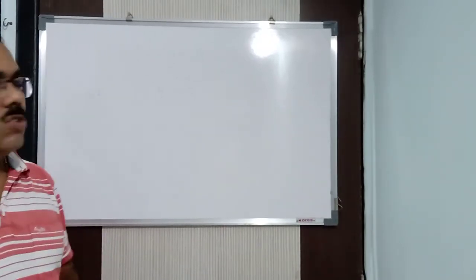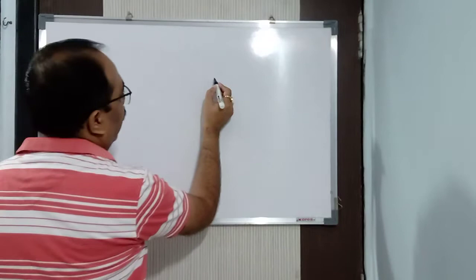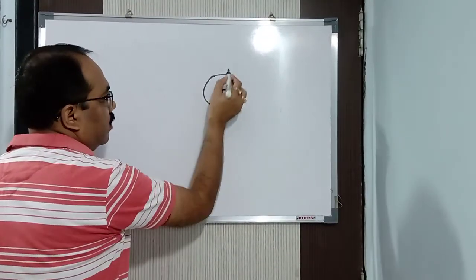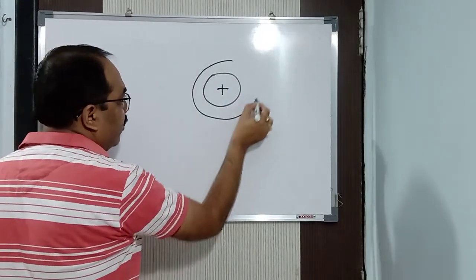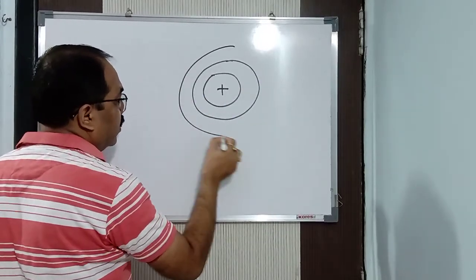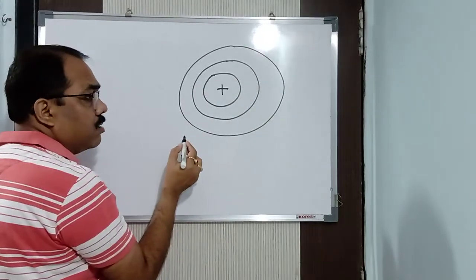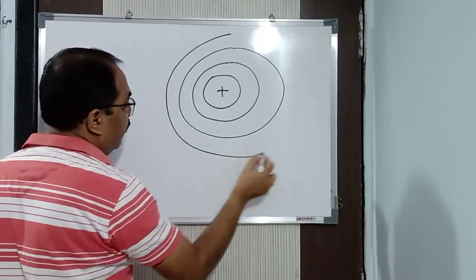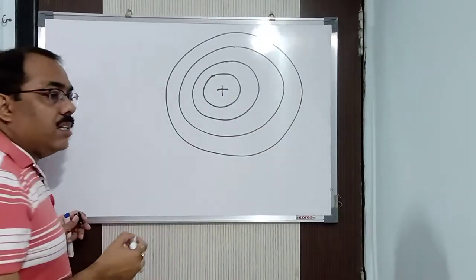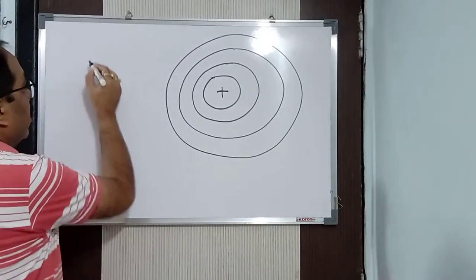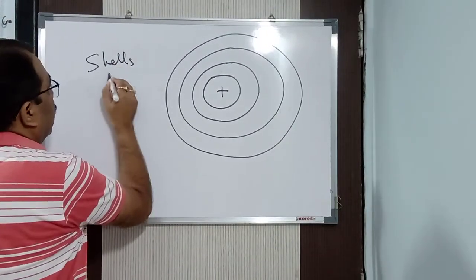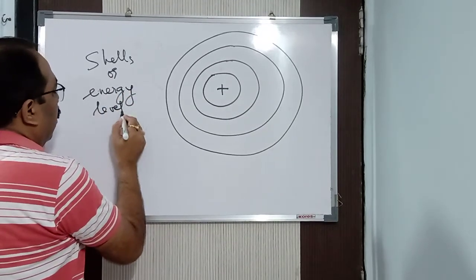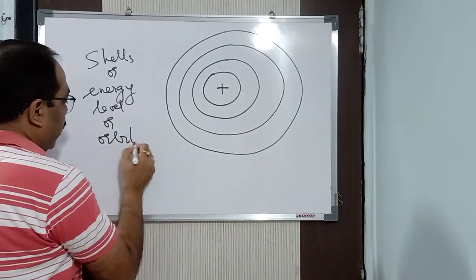Listen carefully. He said that we have a nucleus which consists of the neutrons and the protons, which is positively charged, and around the nucleus we have shells. Shells, not cells, S-H-E-L-L-S. Around the nucleus we have different shells, which he called energy levels, or we can say orbits.